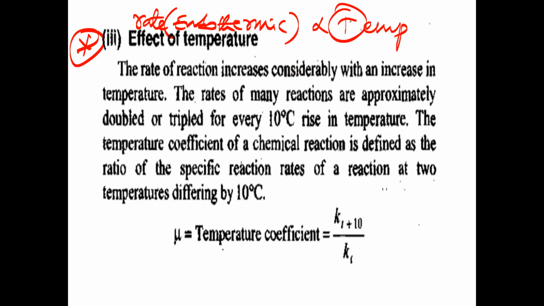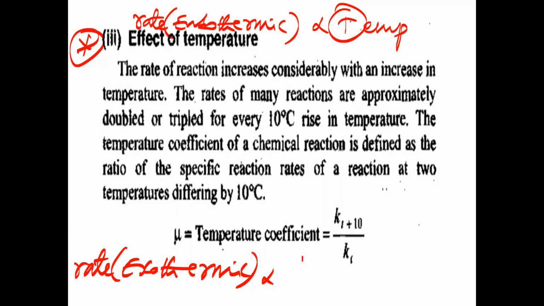And the rate of exothermic reactions is inversely proportional to temperature. That means for an exothermic reaction, when you increase temperature, what happens to the rate of reaction? It decreases. The speed of reaction of an exothermic reaction will decrease when we increase what? Temperature. First, keep this point in mind. Is that clear? Yes, sir.